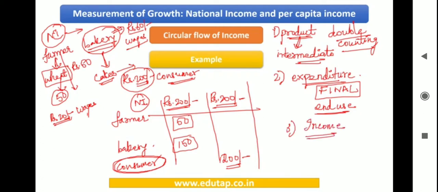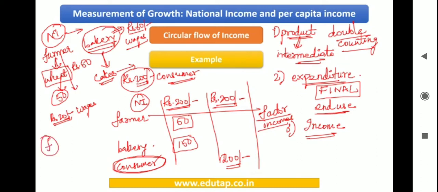Now moving on to the third method, that is the income method. You see there are four players here: one is the farmer and his helper, the bakery manufacturer and his helper. You need to recall that in the income method, we are calculating the factor incomes. So what are the factor incomes? They are nothing but rent from land, wages from labor, interest from capital, and profit from entrepreneurship.